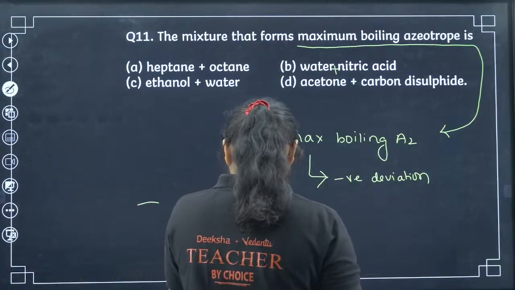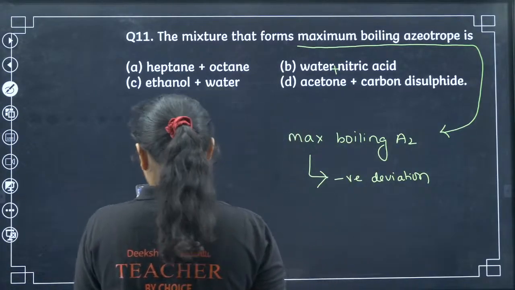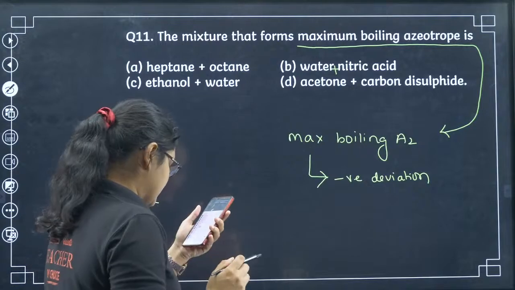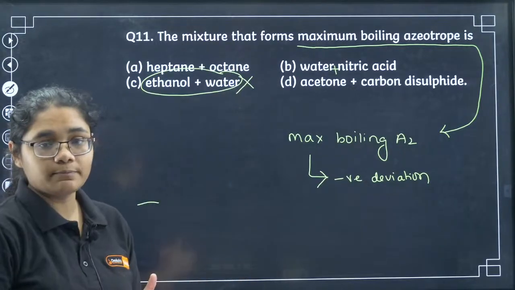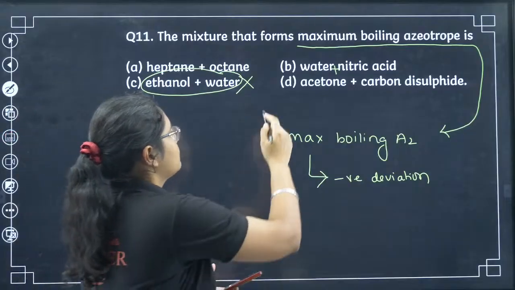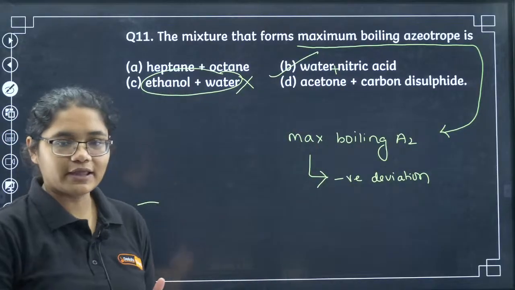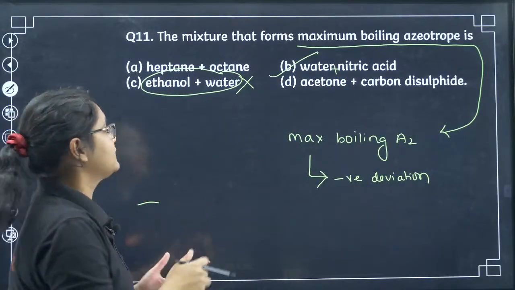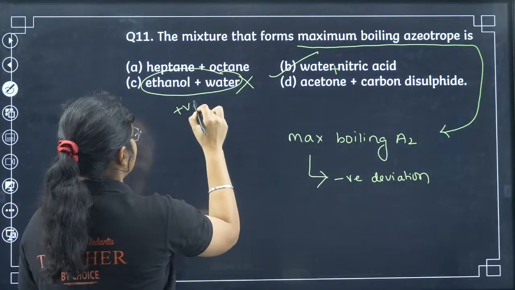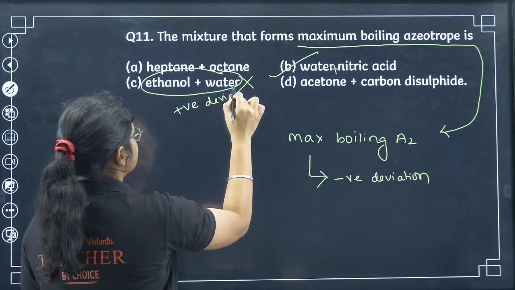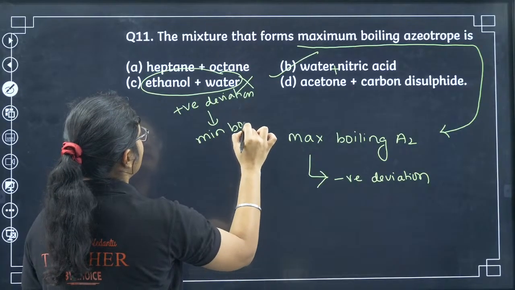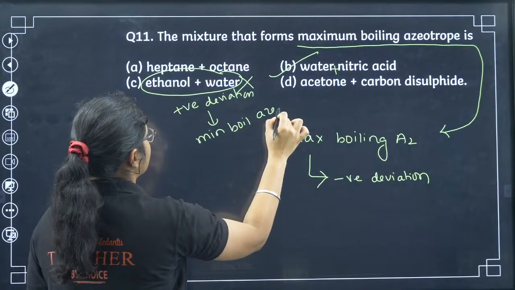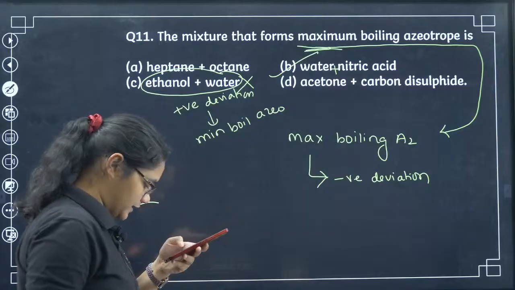So the correct answer for the 11th is, no dear, ethanol and water does not form a maximum boiling azeotrope. So it is water plus nitric acid. Ethanol plus water will show positive deviation, and that is why they have a minimum boiling azeotrope. The question is asking maximum boiling azeotrope.